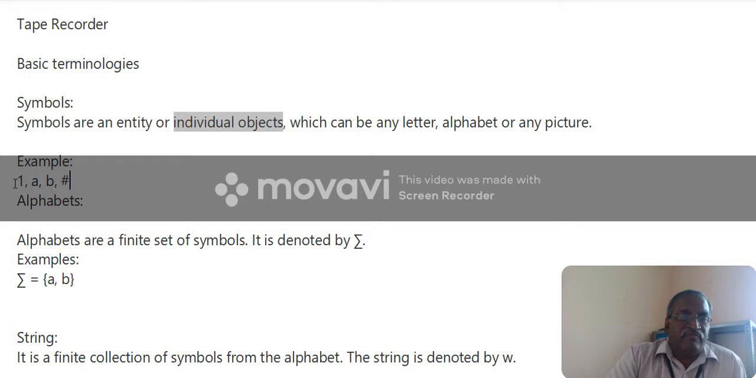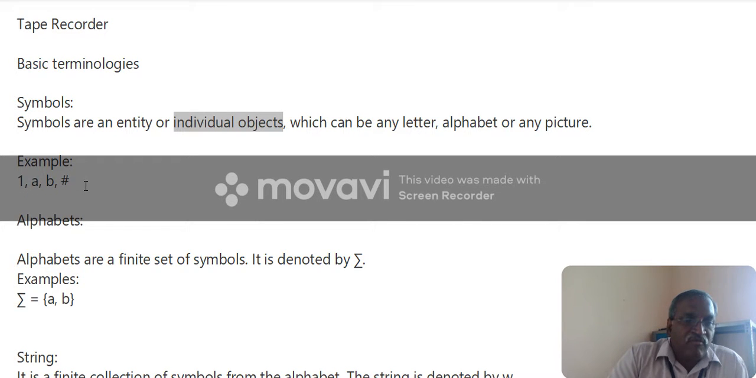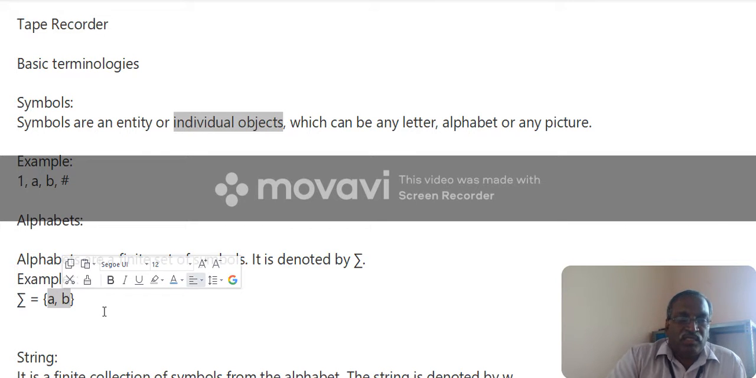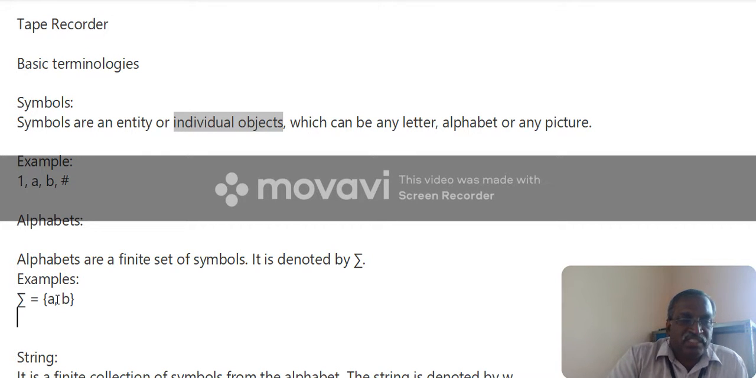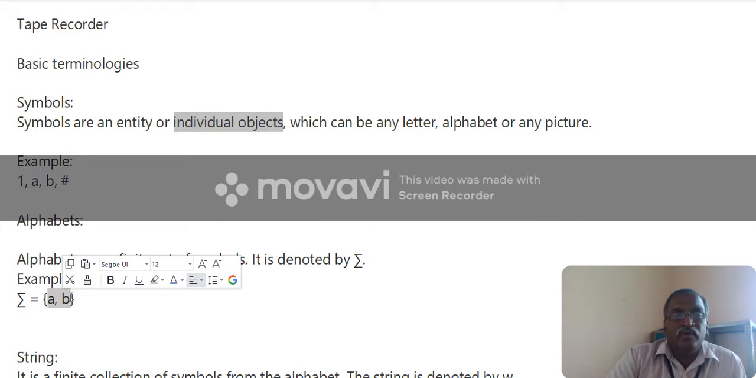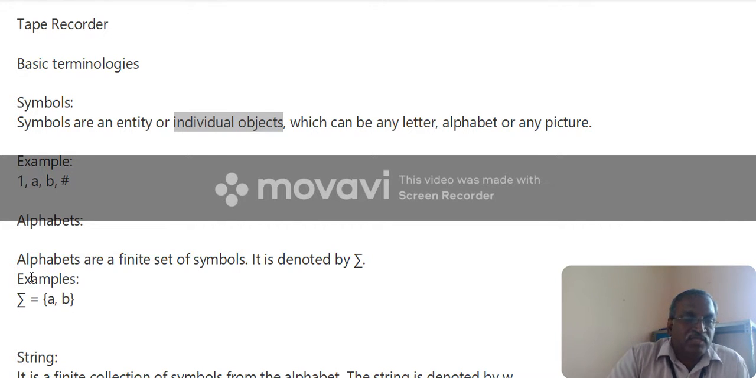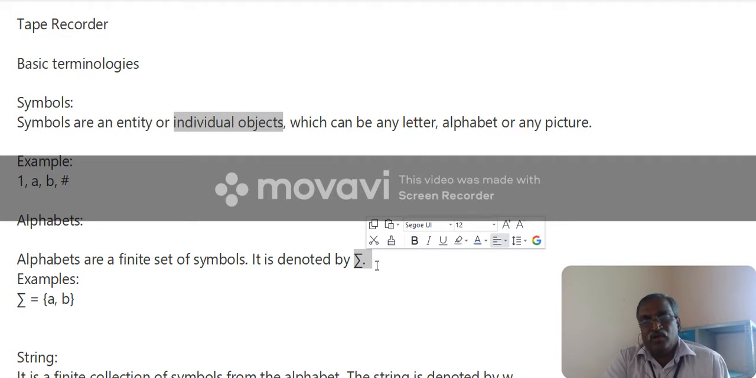A collection of finite set of symbols is called an alphabet. What is an alphabet? An alphabet is nothing but a finite set of symbols. It is finite. For example, A, B, 0, 1, or only two symbols. It is a finite set of symbols. The alphabet is represented by sigma. Sigma is the notation to mention the alphabet.